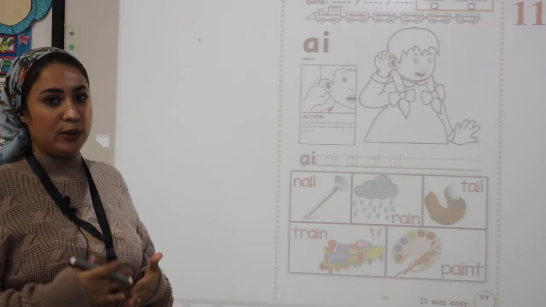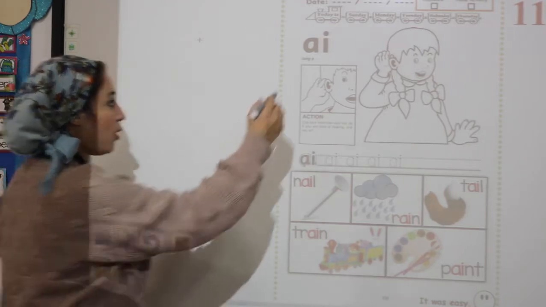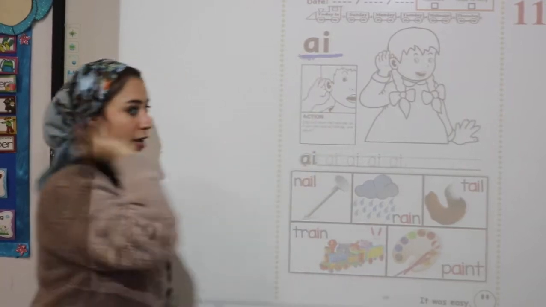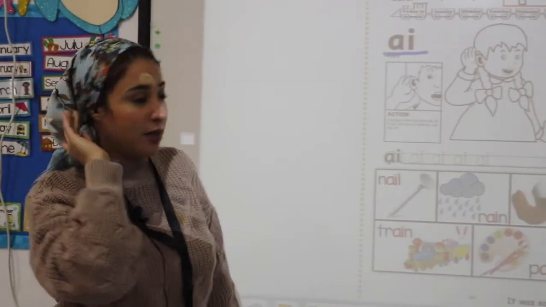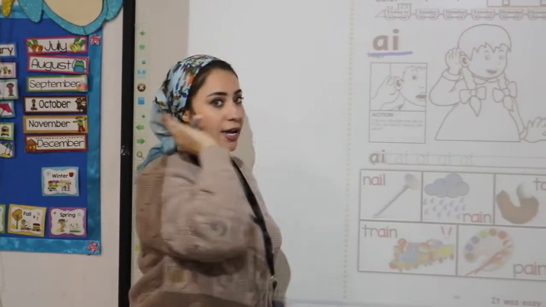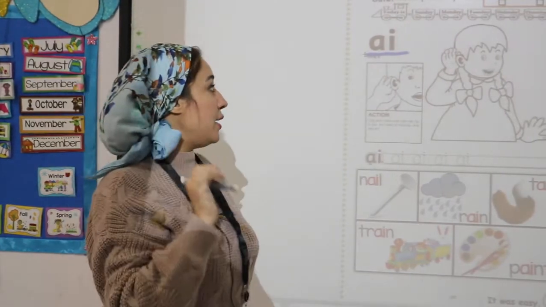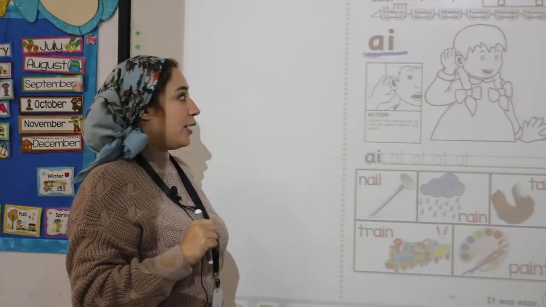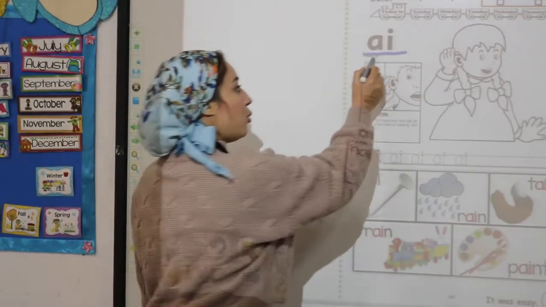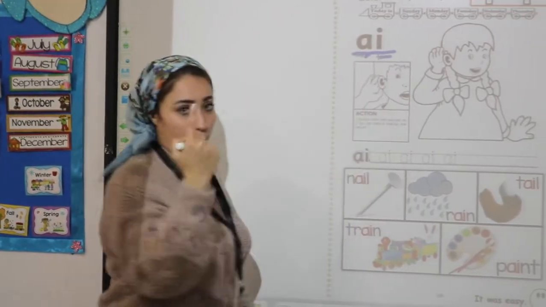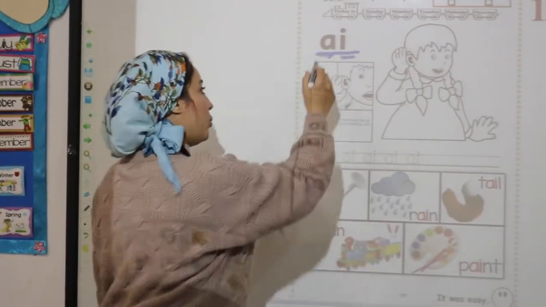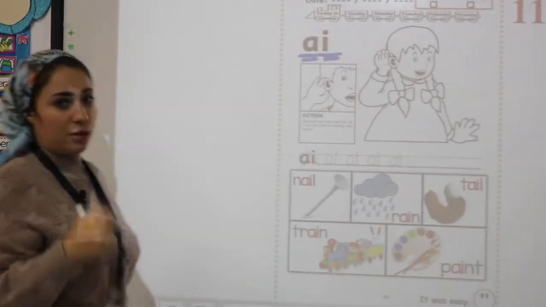Today we have a new sound. Look, what is this sound? A. What is this sound? A is a digraph sound. Digraph sound means two letters make one sound. Two letters make one sound.